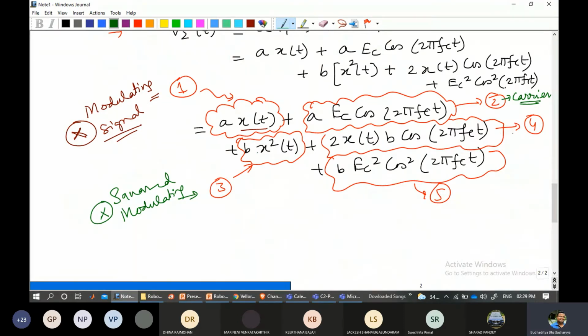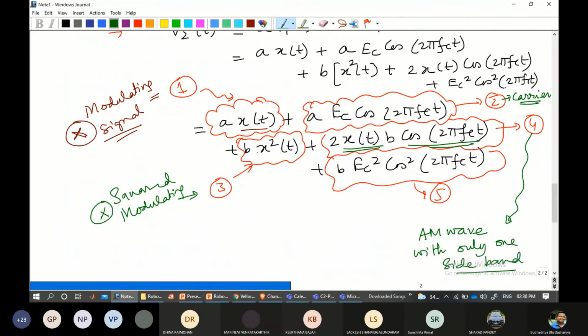The fourth one, if you observe, is actually useful because you have your modulating signal and your carrier signal all together in this expression. Leave out this 2 and B because they are constant. So the fourth one is actually the AM wave, with only one side band.